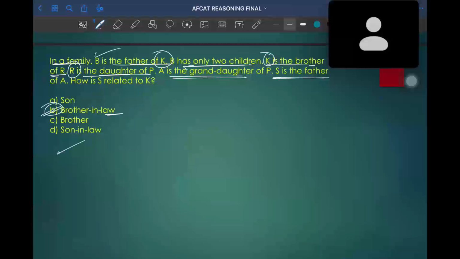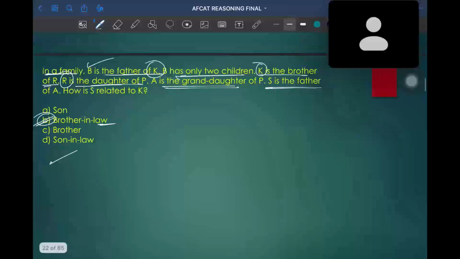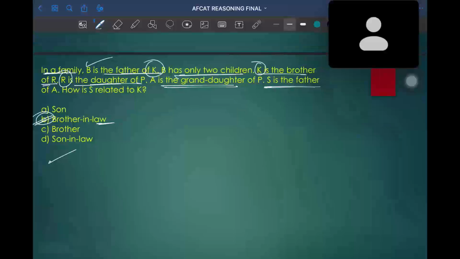Now I'll solve this question for you guys. In a family, B is father of K. B is father of K, in the sense we know the gender of B, that is male. B has only two children. K is brother of R. From this sentence, we'll get to know the gender of K.